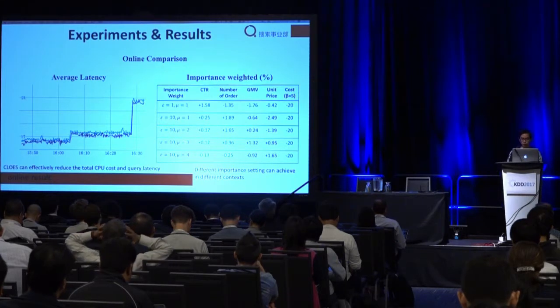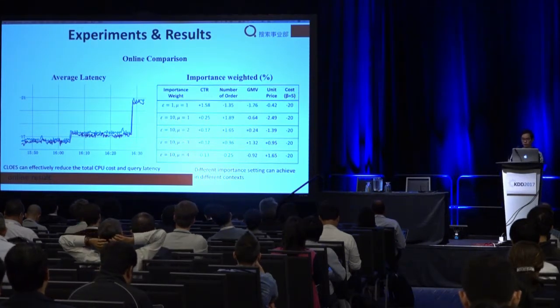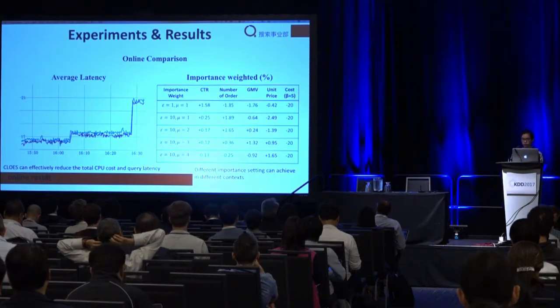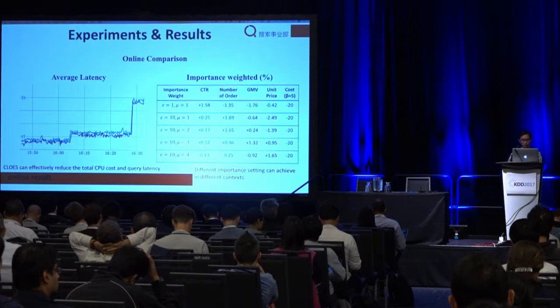So which setting is the best? I cannot tell. It depends on the context. If the GMV is your main goal, the first line may be a good choice. And if you concentrate more on CTR, the second line is maybe a good setting.